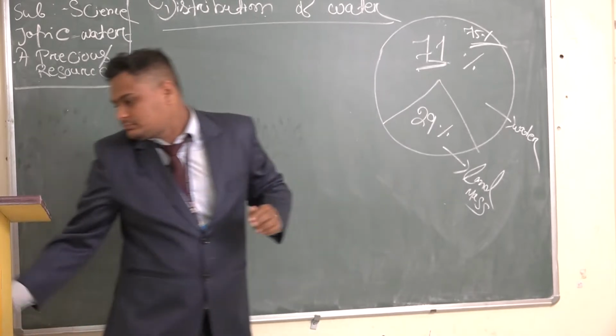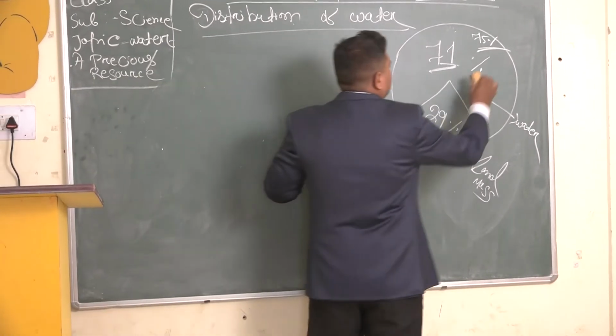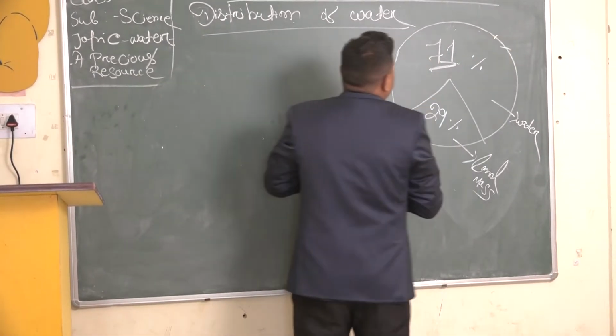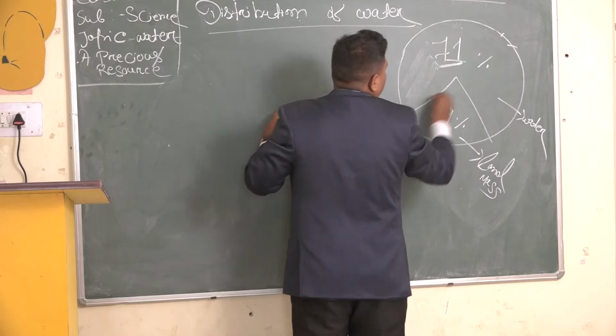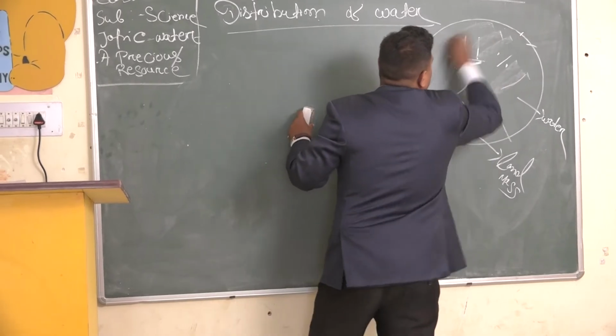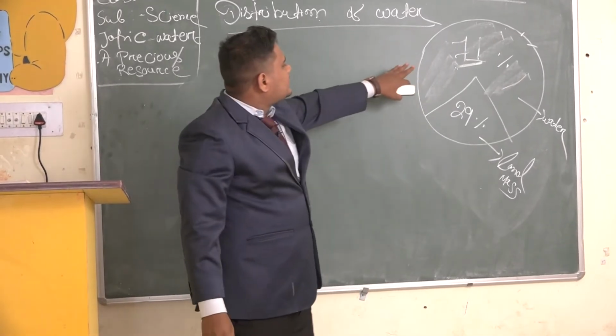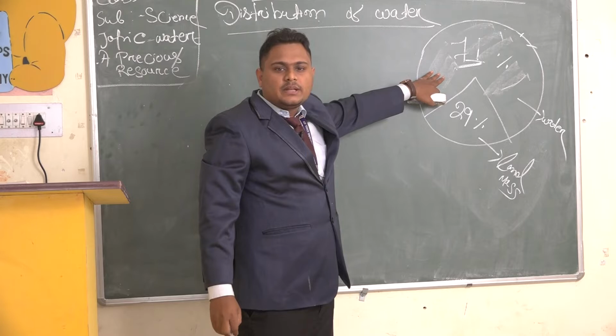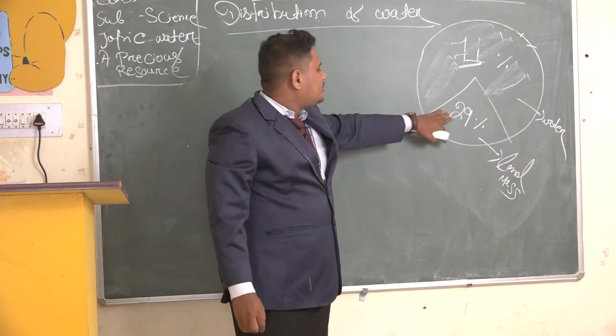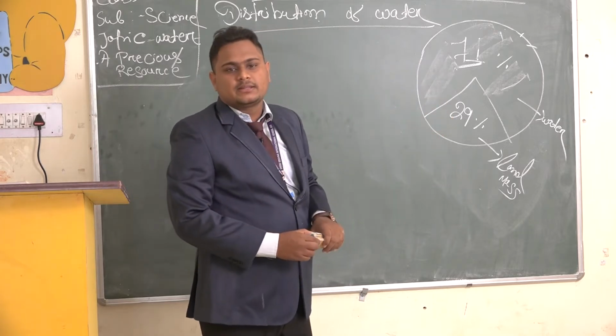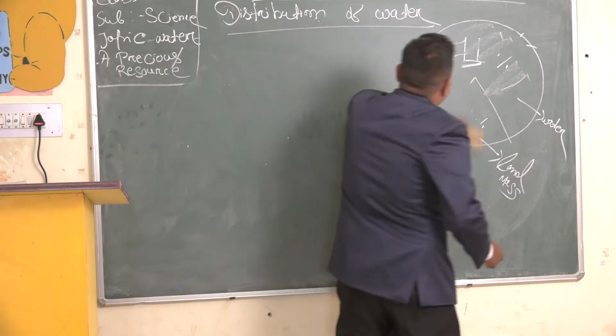Okay. These are the water bodies. So there are 71% of water bodies present on the earth and 29% is land mass. Okay. So see another graph.